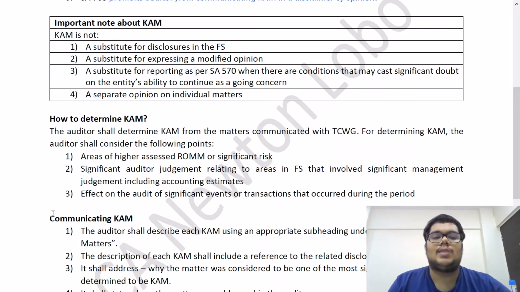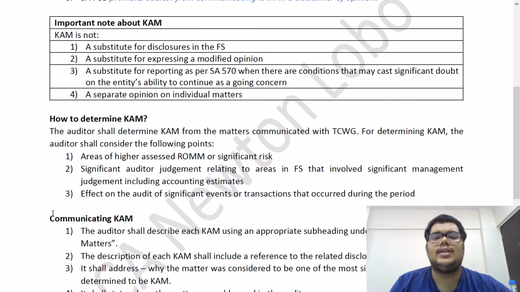Third point, it is not a substitute for reporting as per SA 570. SA 570 talks about going concern, when there are conditions that may cast significant doubt on the entity's ability to continue as a going concern. So if there are conditions that may cast a significant doubt, going concern seems to be in jeopardy, then you have to report in accordance with SA 570. CAM is not a substitute for SA 570. Fourth point, it is not a separate opinion on individual matters.